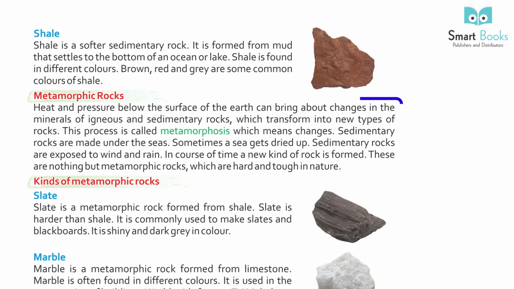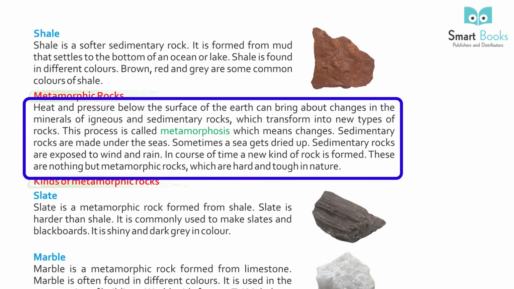Metamorphic rocks. Heat and pressure below the surface of the earth can bring about changes in the minerals of igneous and sedimentary rocks, which transform into new types of rocks. This process is called metamorphosis, which means change. Sedimentary rocks are made under the seas. Sometimes a sea dries up, and sedimentary rocks are exposed to wind and rain. In course of time, a new kind of rock is formed.